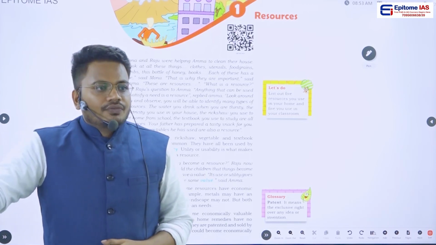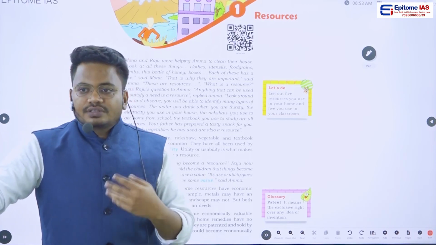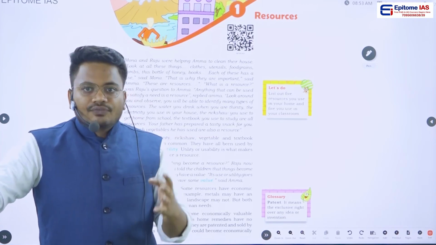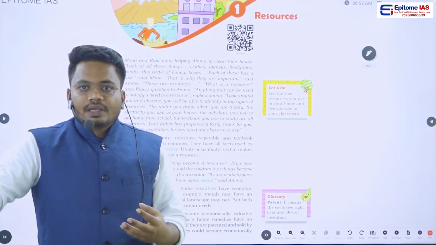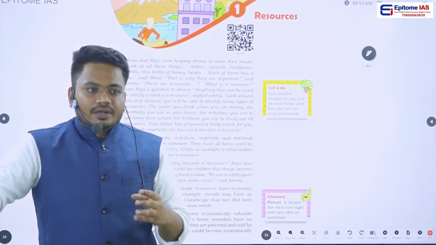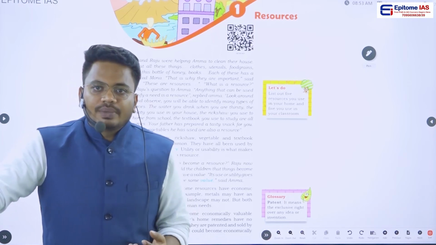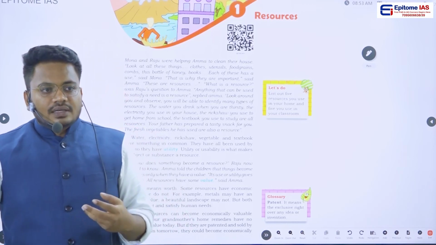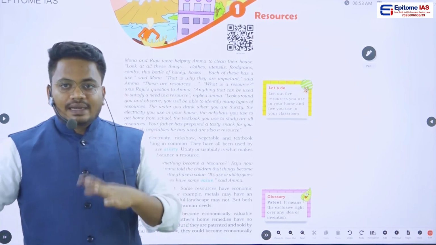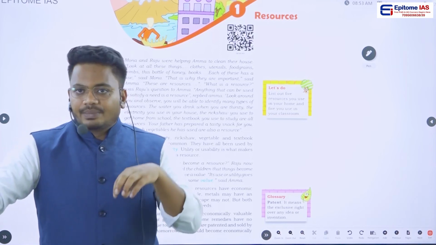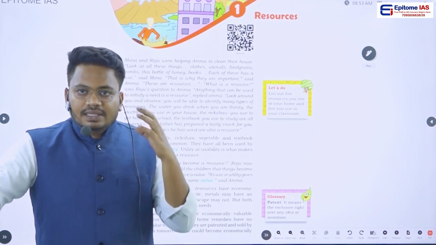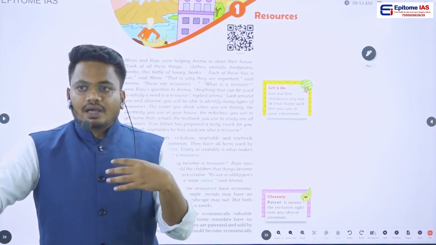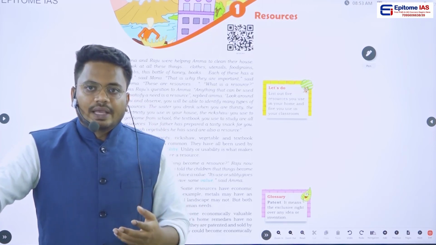Now, any resource would have certain value. That value might be economic value, or some resource might not have economic value. I'm not saying that resources must contain economic value, but there are certain resources which we can use in terms of economy.